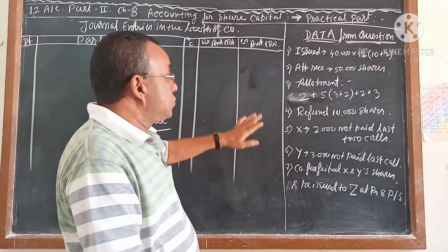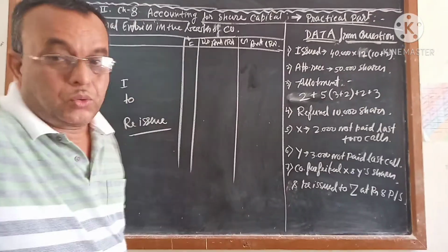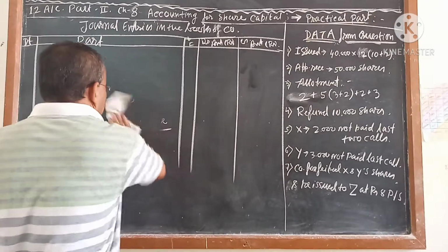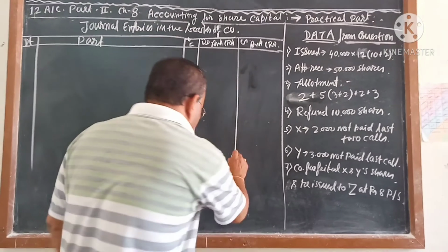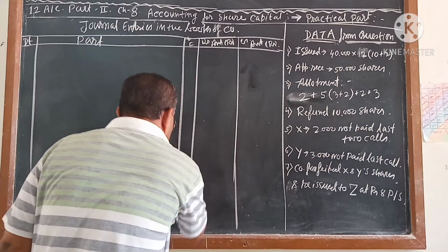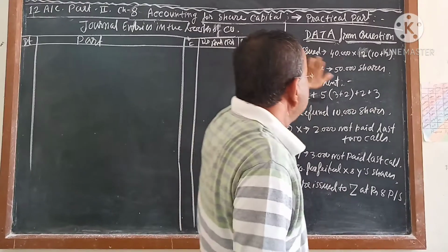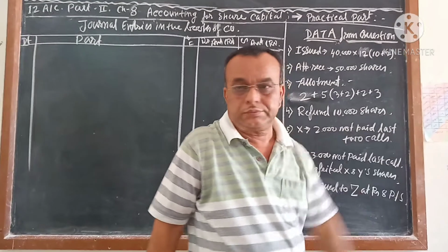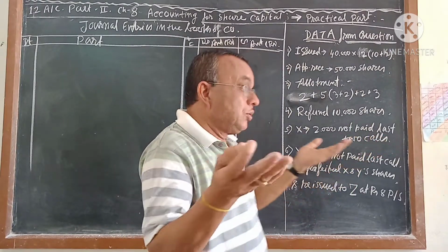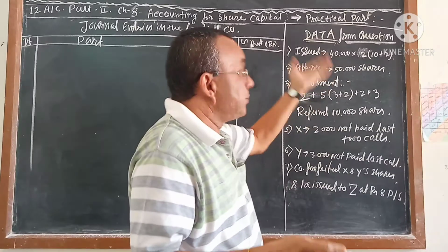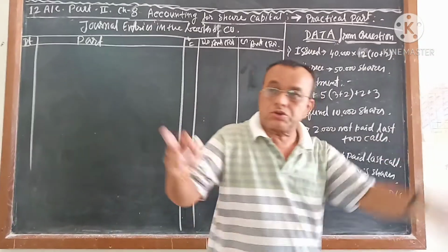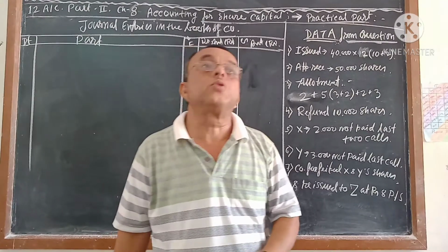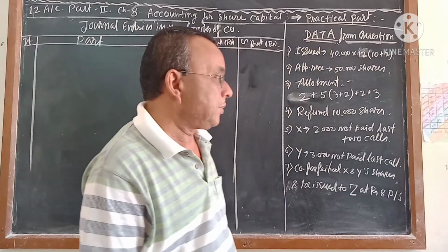What is given in these questions, I have written my own questions in short form. I have not written the sentences like the book has given. What sum have I given? Issued capital 40,000 into 12. When 12 is coming, you understood that this 12 generally means 10 plus 2. What is the meaning of 10 plus 2? You know that also: 10 rupees is the face value, 2 rupees is the premium.